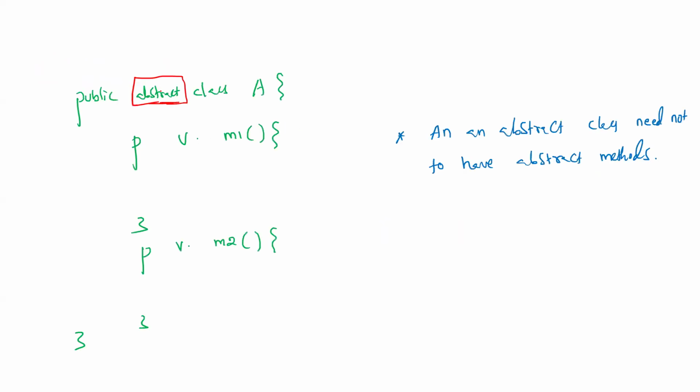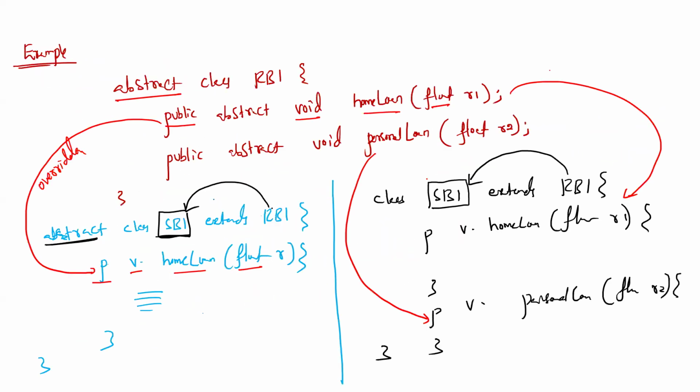For a child class to exist, if there is an abstract class which has multiple abstract methods, then the child class has to implement all the methods to exist, or the child class can implement only the required methods, but by declaring itself as an abstract class, the child class can also exist. This is what we discussed in the last class.